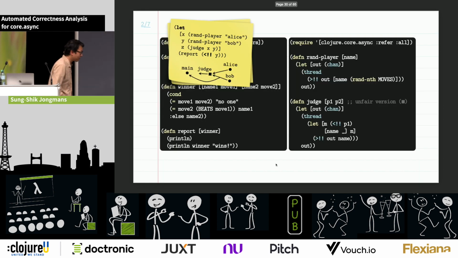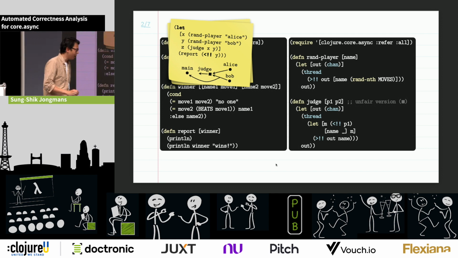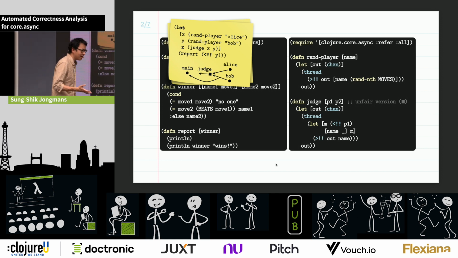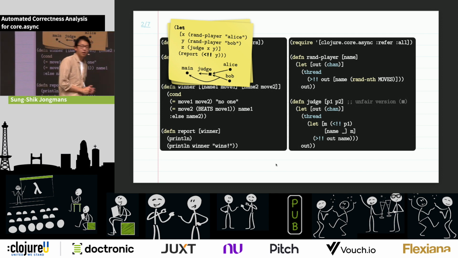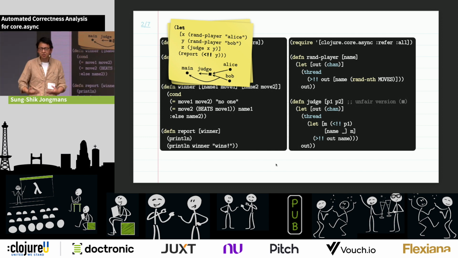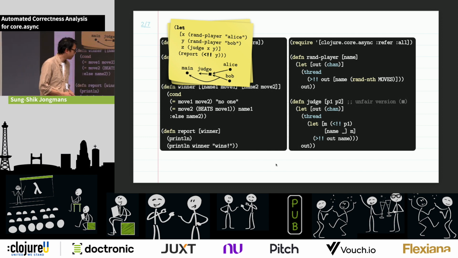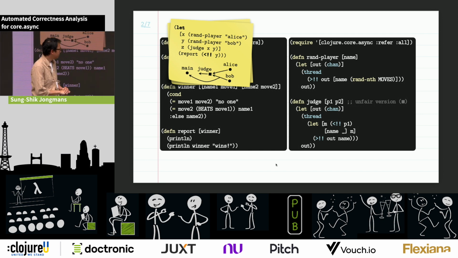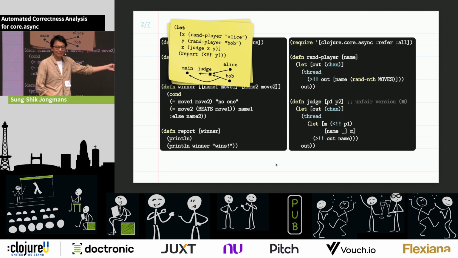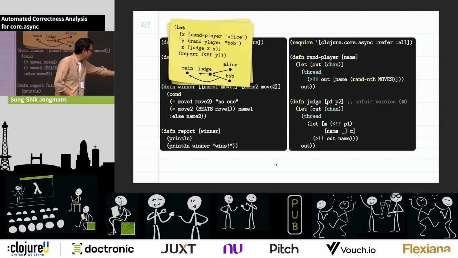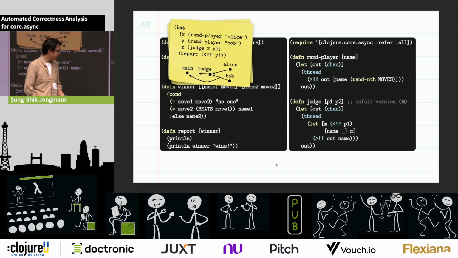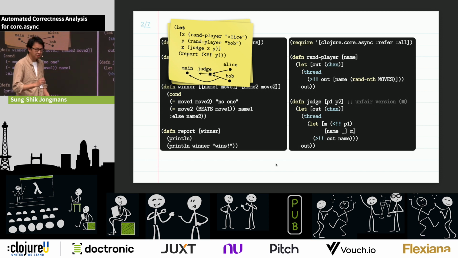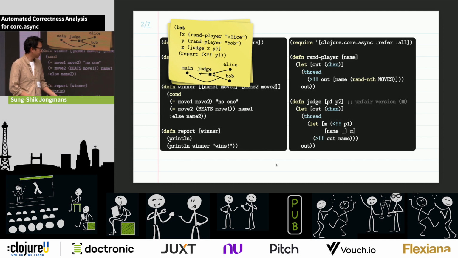More can go wrong. Even if we get the wiring right, of course, we can still make mistakes in the way in which the processes actually use the channels that are given. So here I have another version of the judge, and the mistake that I made here is that I essentially turned it into an unfair version. So he receives only from the first player, then extracts the name of the message, and then simply says, okay, this player was the winner, right? So Bob is completely disregarded.